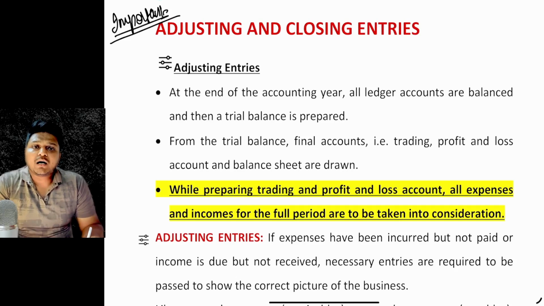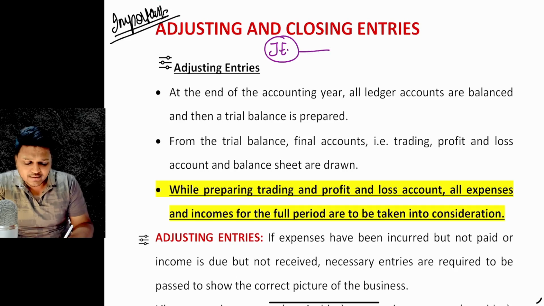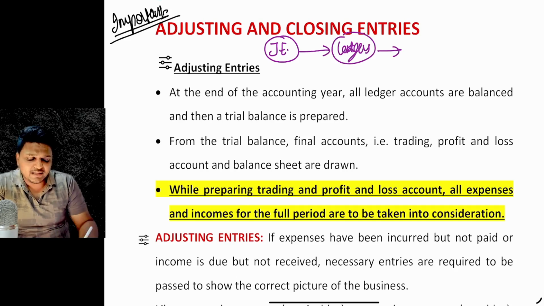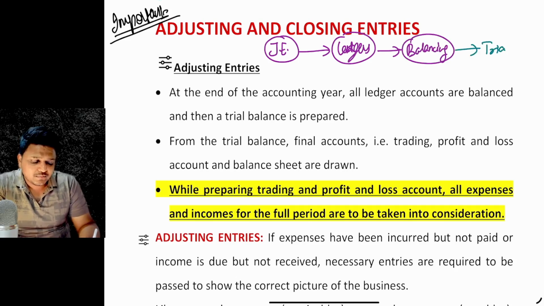Now, when the accounting year ends, all the ledger accounts will be balanced first of all. What is the general process? First of all, the entries are entered into the journal. Okay, journal entry is done. Then after that, posting is done into the ledgers, so the ledgers are being prepared. And after that, the balancing is done. After the balancing, we prepare the trial balance so as to check the arithmetic accuracy.